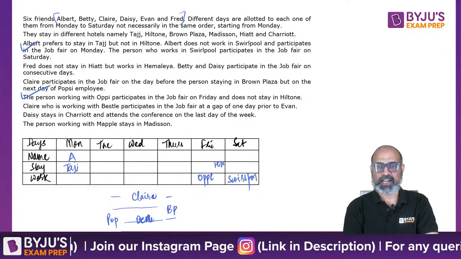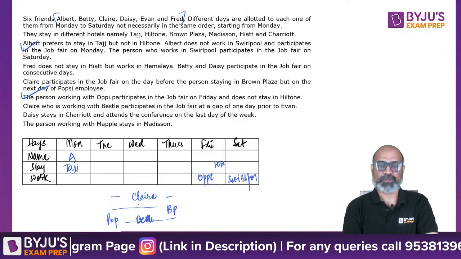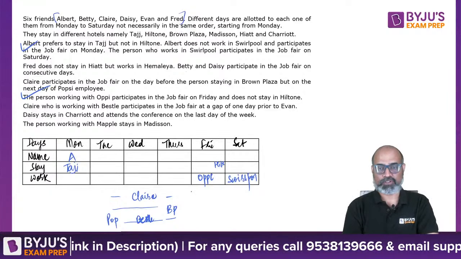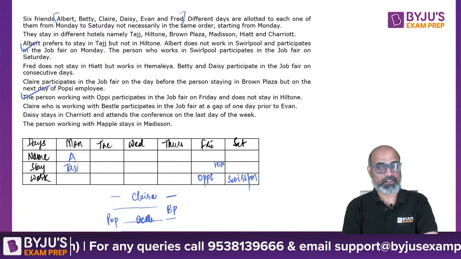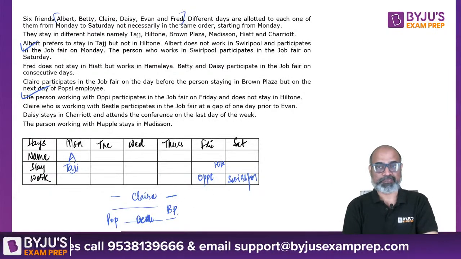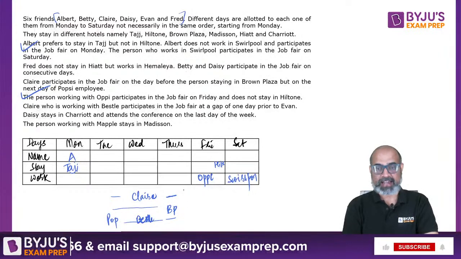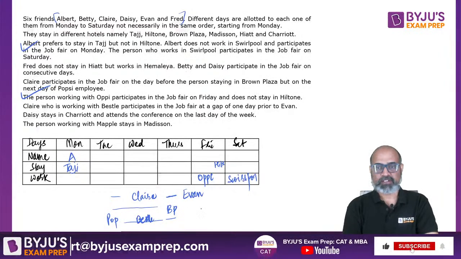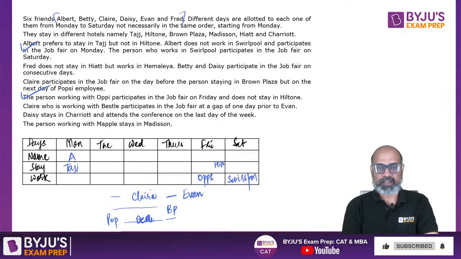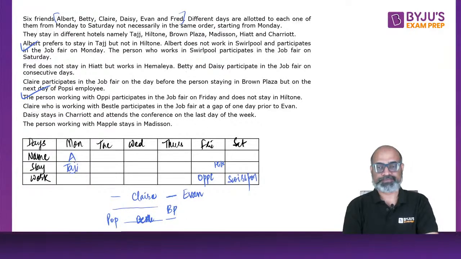Participates in the job fair at a gap of 1 day prior to the event. Prior means before. So we will have Claire, the guy who stays at BP. BP was Brown Plaza. And then we are going to have Yvonne. So Yvonne will go there. And we know something more about Claire. So we're done with this.